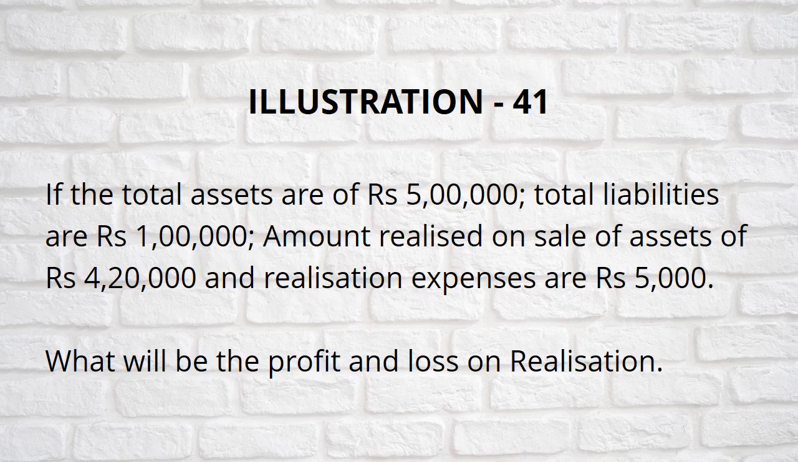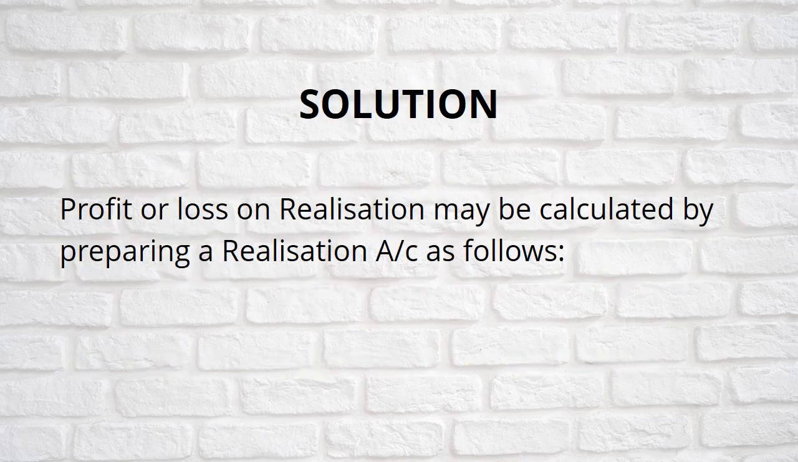If the total assets are of rupees 5 lakh, total liabilities are of rupees 1 lakh, amount realized on sale of assets is rupees 4 lakh 25,000 and realization expenses are rupees 5,000, then what will be the profit or loss on realization? Now see, some information is given to you and you have to find whether there is a profit or loss when you prepare a realization account. Now move on to solution.